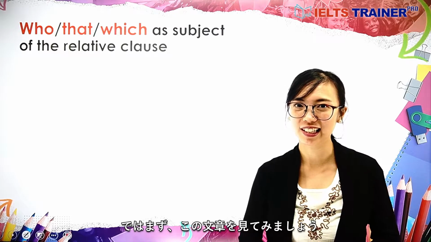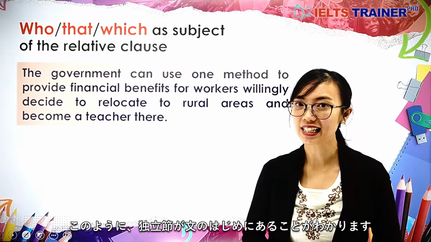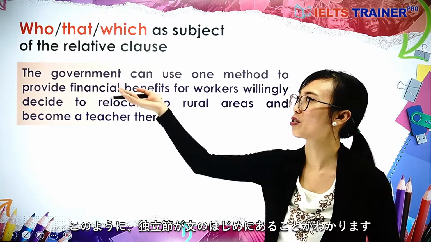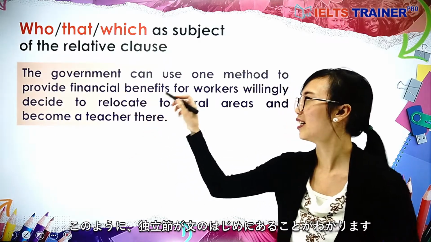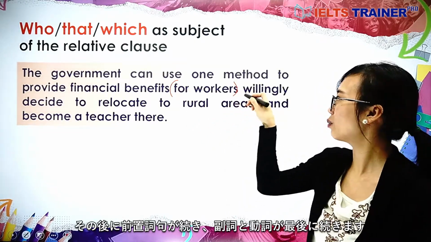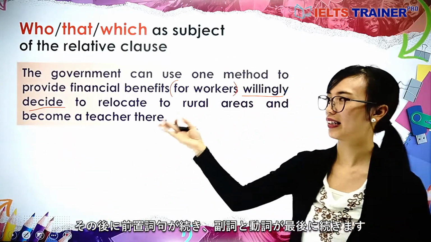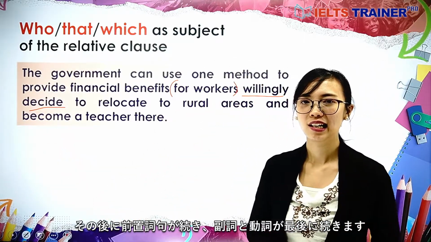But first, let's take a look at this sentence. We can see that the independent clause is already in the beginning, followed by the prepositional phrase, and then we find the adverb and verb that follow the rest of the sentence.